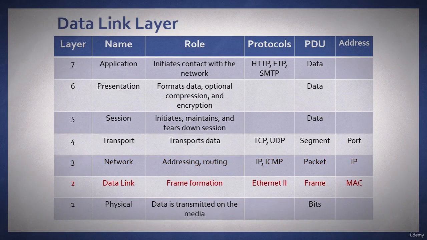Layer 2, or the data link layer, is all about the proper frame formation. The protocol is Ethernet 2, which is the most widely used protocol on the local area network, and the protocol data unit at this point is a frame, and the address is a MAC address.